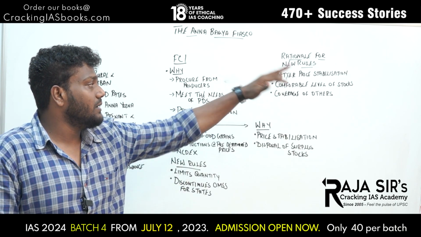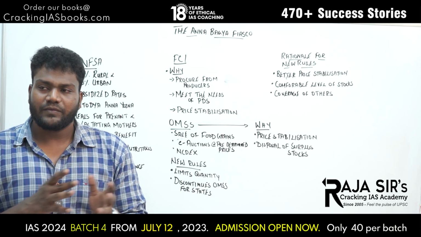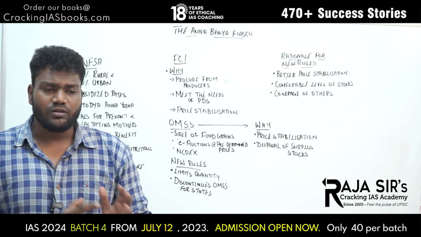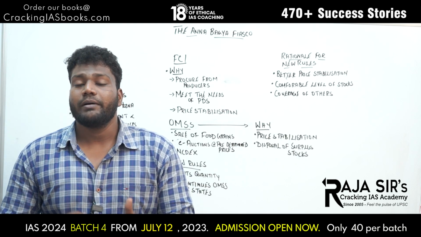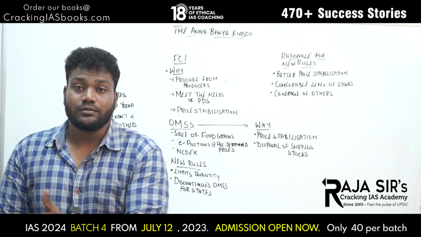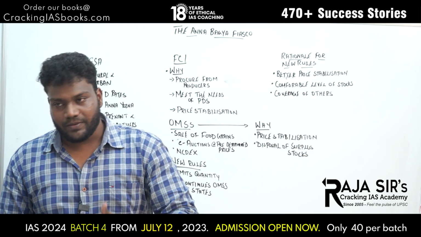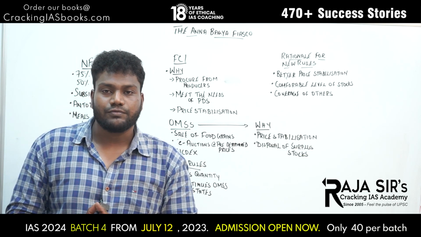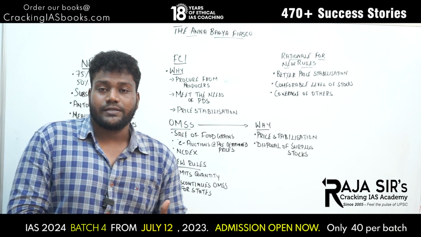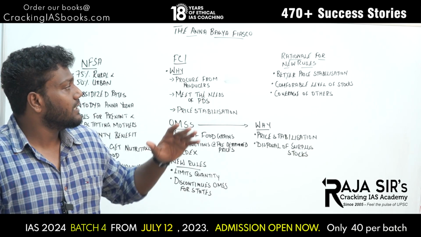The other thing is a comfortable level of stocks. FCI holds buffer stocks for times of emergency or for price stabilization and so on. What it has said is that by giving large quantities through OMSs, this comfortable level of buffer stocks is getting reduced. So, I cannot face the brunt of it; I need to have a comfortable level of stocks of rice and wheat. So I am discontinuing OMSs for states, or reducing the quantity. That is the second rationale cited by FCI.